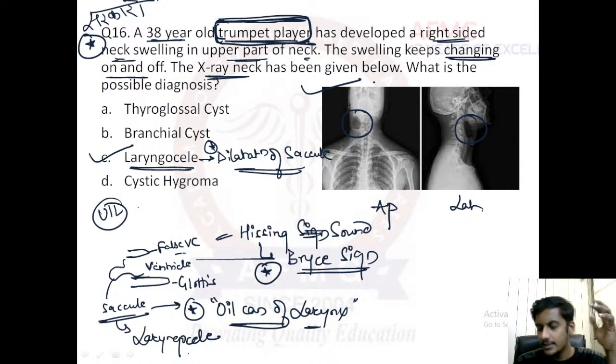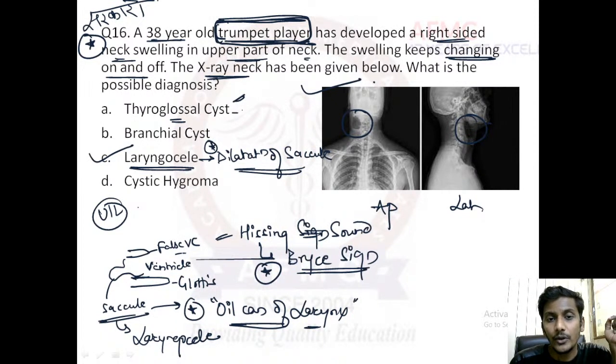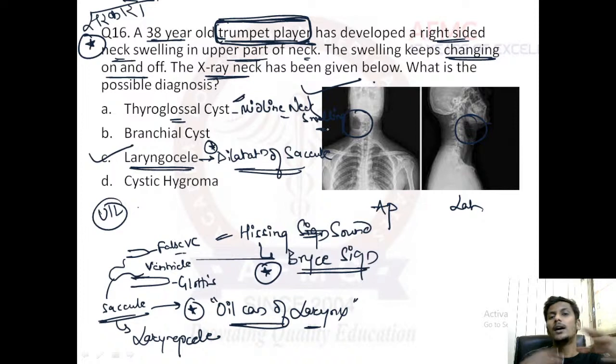How to differentiate others? It is important from surgery point of view, so I am telling you. Thyroglossal cyst is a congenital anomaly of the thyroid. It usually presents with a midline neck swelling. So it is not on one side, it is a midline neck swelling, important. And this midline neck swelling would move with deglutition or swallowing. Whenever a patient swallows, there would be movement of this thyroglossal cyst above or below. This is treated by a surgery known as Sistrunk operation.